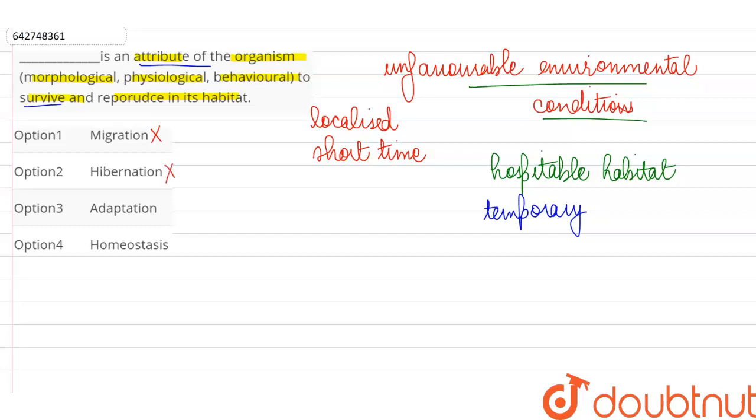Similarly, hibernation is also a mechanism to deal with unfavorable environmental conditions, but again, this is a way of escaping in time or of suspending, such that the organism becomes dormant.